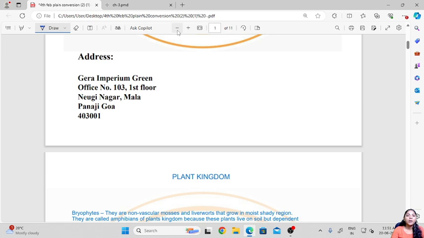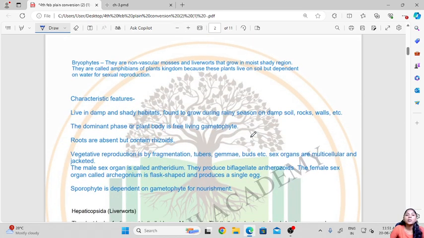So bryophytes are non-vascular mosses and liverworts that grow in moist shady region, and they are called amphibians of the plant kingdom because these plants live on soil but they are dependent on water for their sexual reproduction. So from this we know that these bryophytes are non-vascular. Non-vascular means there is absence of xylem and phloem, which are the vascular tissue in plants.